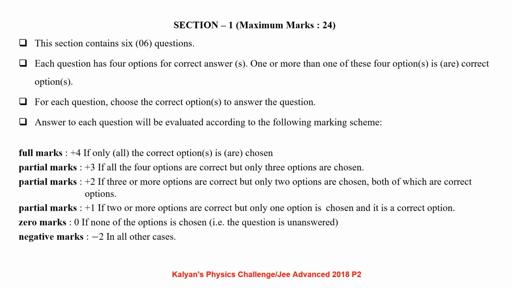Section 1, maximum marks 24. This section contains 6 questions. Each question has 4 options. One or more than one of these 4 options is correct. Marking scheme is as follows.